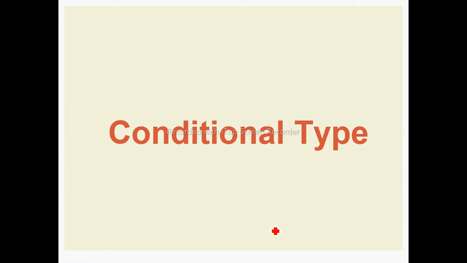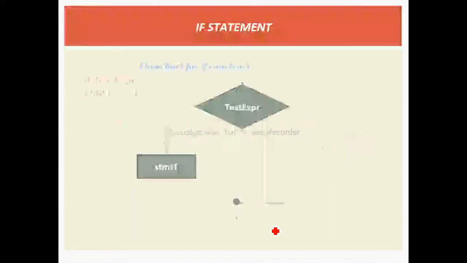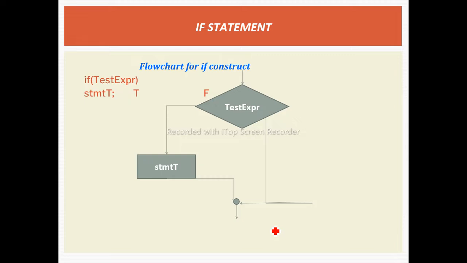Firstly we will learn the conditional type. In that, the first one is the if statement. This is the syntax given for the if statement. In an if statement, firstly we need to give a condition, and if this condition becomes true, our if block of statements will get executed, and if this condition becomes false, the control passes directly to the next block.